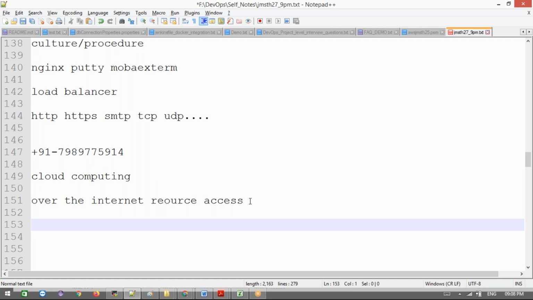Basically, let's say I have started a new company, a startup. I don't want to buy big servers to store my data, like database servers, or maybe Linux servers or Ubuntu servers, whatever it may be. I don't want to buy them and keep them in my server room. I need to maintain a networking guy. Even the servers we are not getting in a smaller size. We need to buy big resources, big servers. But even though we are not using that much resource, still we need to buy that, and we are spending a lot of money.